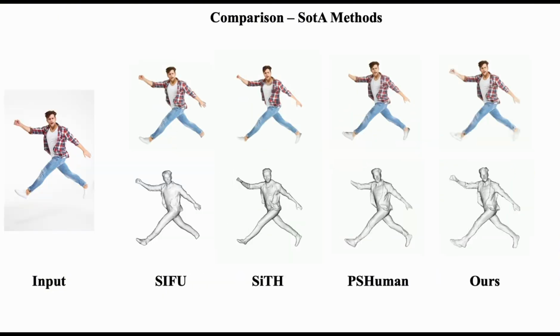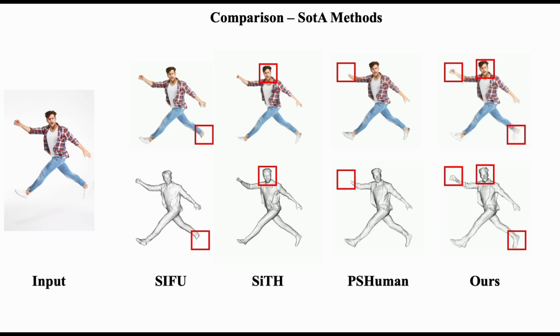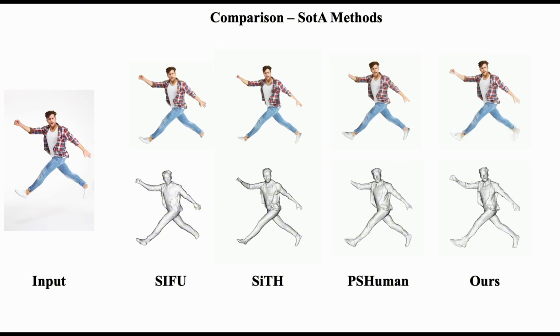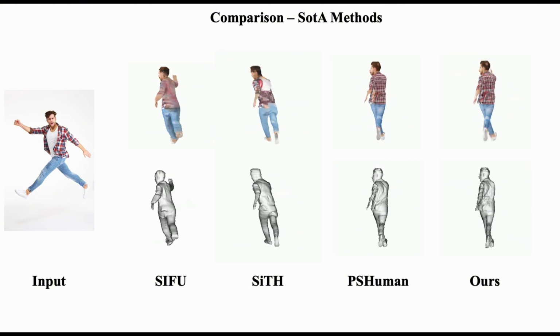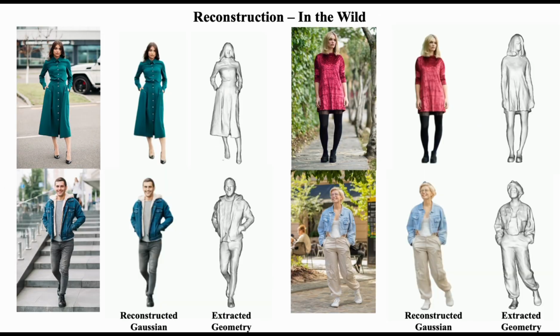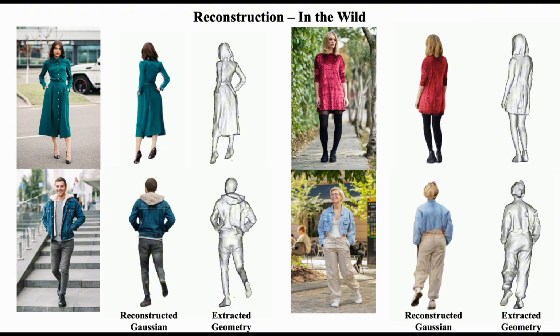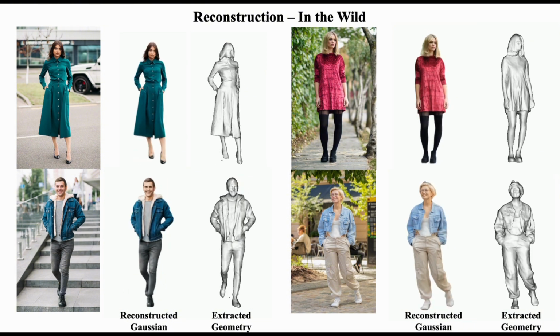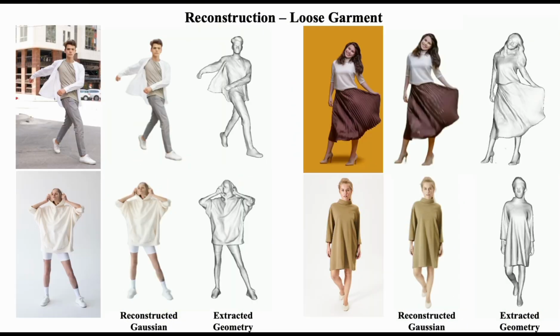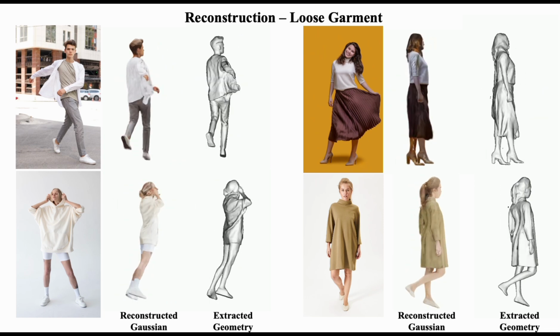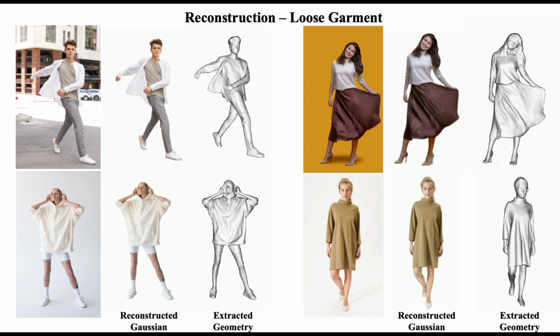Existing methods struggle with such in the wild cases, sometimes missing body parts like hands and feet, or introducing artifacts in facial regions. Without direct supervision, these methods tend to produce distorted geometry and inconsistent textures, especially in side views. Unlike existing methods, MoGA generalizes well to real-world images, even in outdoor settings with complex backgrounds. Additionally, it handles diverse clothing styles, including loose skirts or jackets, making it more applicable to real-world scenarios.